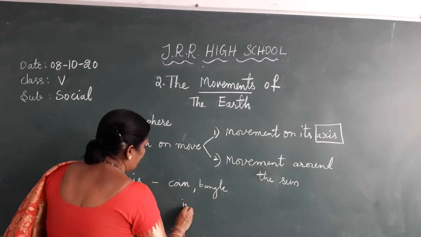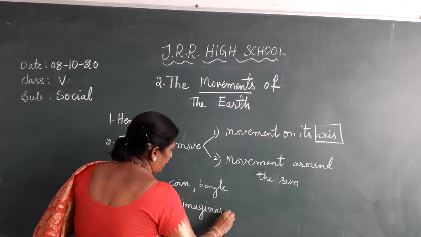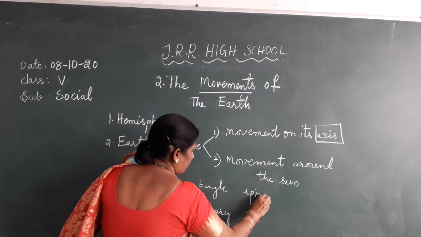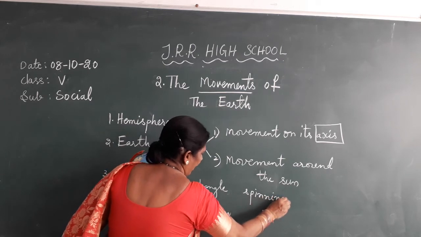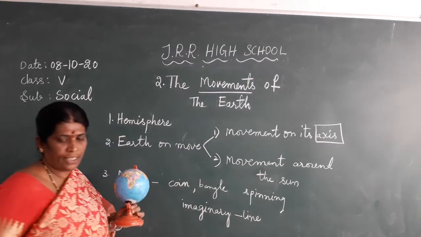That line can be seen only when it is spinning. This line is called an axis.